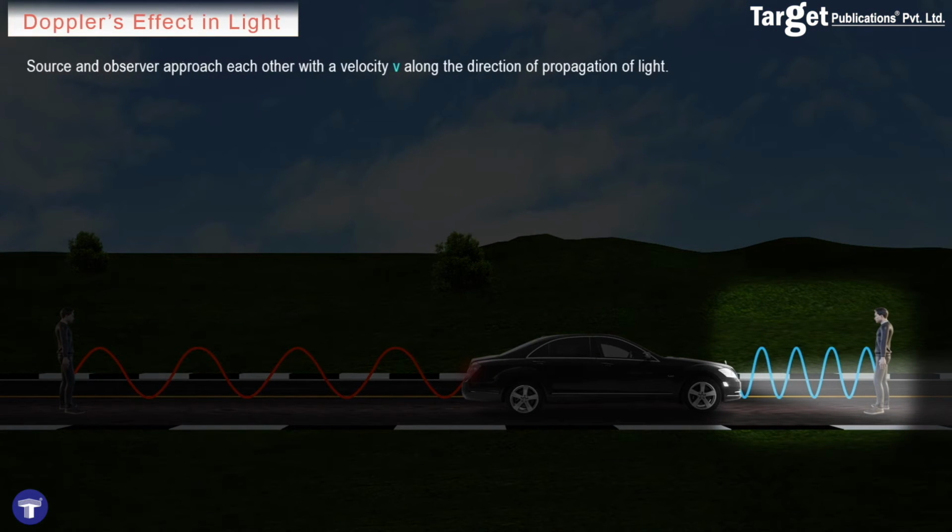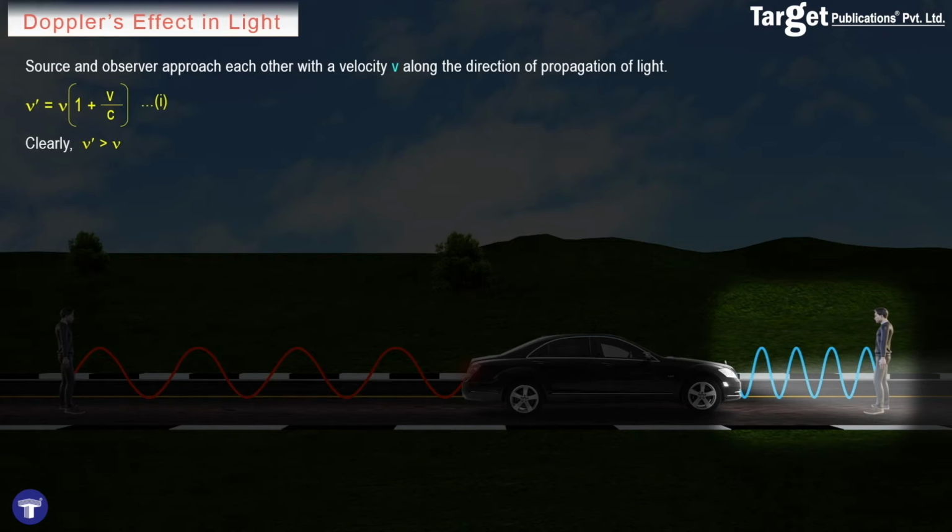Thus, we can write the formula for the case when the source and observer approach each other. Let's say that the source and observer approach each other with a velocity v along the direction of propagation of light. In this case, the apparent frequency or the frequency measured by the observer, nu dash, is given by nu times 1 plus v by c, where v is the velocity with which the source and observer approach each other. Clearly, the apparent frequency is greater than the real or the actual frequency.